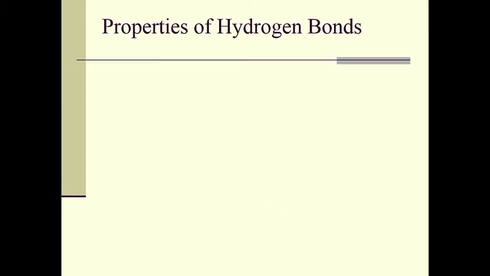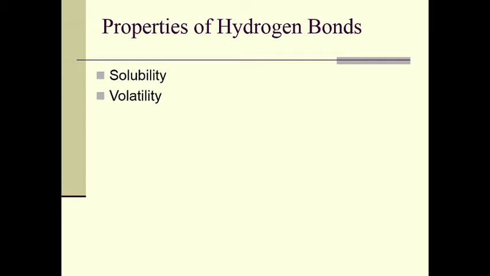Let us study the properties of hydrogen bonds. The first one is solubility. We know the lower alcohols such as methyl alcohol and ethyl alcohol are soluble in water because of the hydrogen bonding which can take place between water and alcohol molecules.